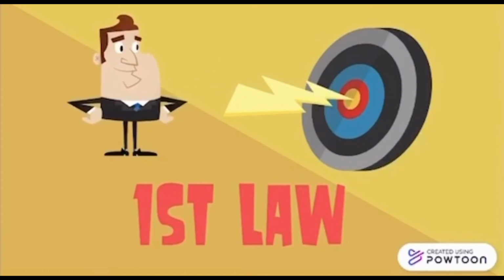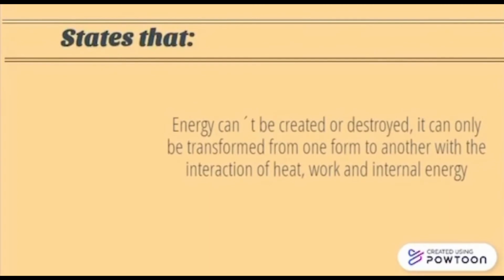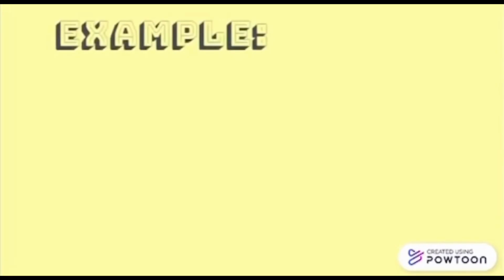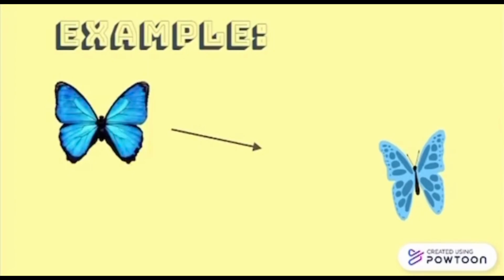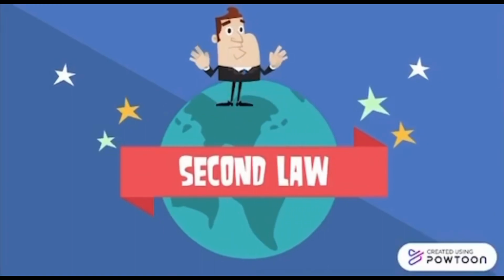Then we have the first law of thermodynamics. This law is really simple to learn. So basically, this law mentions that energy can't be created or destroyed. It can only be transformed from one form to another with the interaction of heat, work, and internal energy. And we'll see an example right now. So as you can see here, a butterfly has stored energy, which is the potential energy. And what will happen is, if the butterfly starts moving, it uses kinetic energy, which is the energy of motion. So energy is transformed.